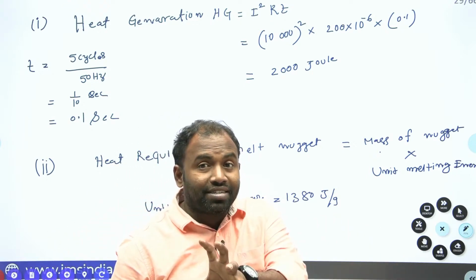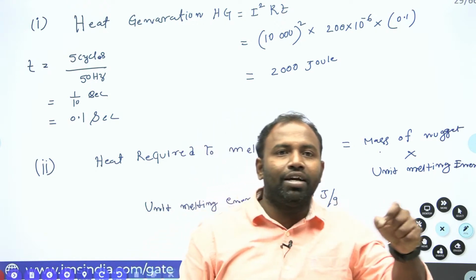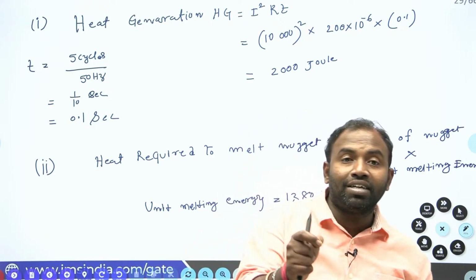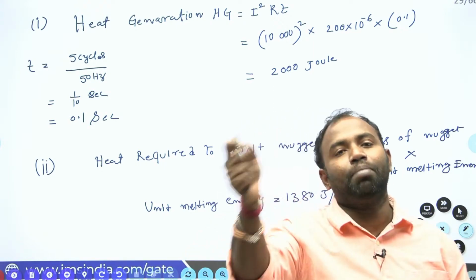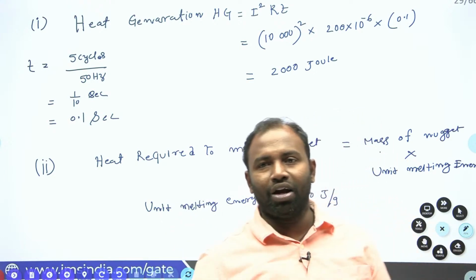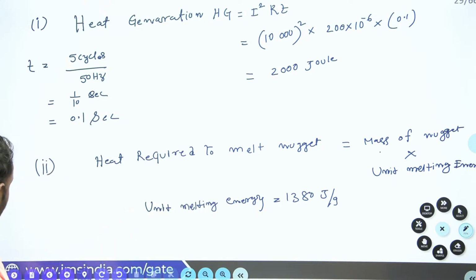In some cases, if the unit melting energy is given in terms of mass, you have to calculate the mass of the nugget. If the unit melting energy is given in terms of volume, you have to calculate the volume of the nugget. Got it? That is the simple logic. Okay, clear, everybody? So the heat requirement I have calculated like this.